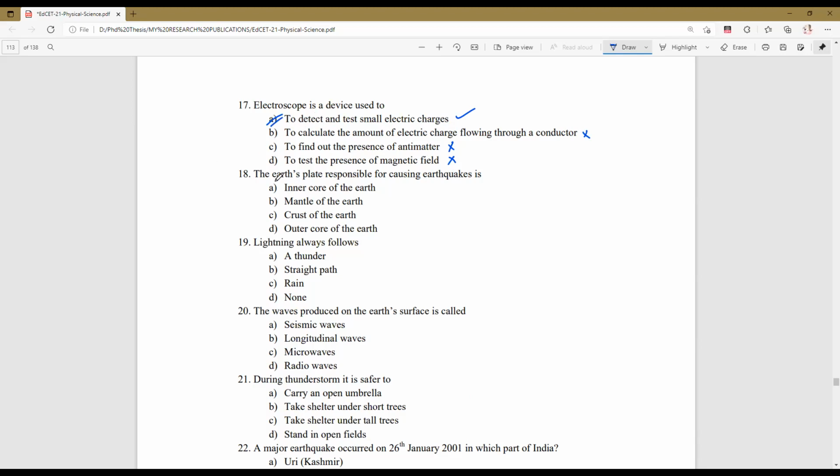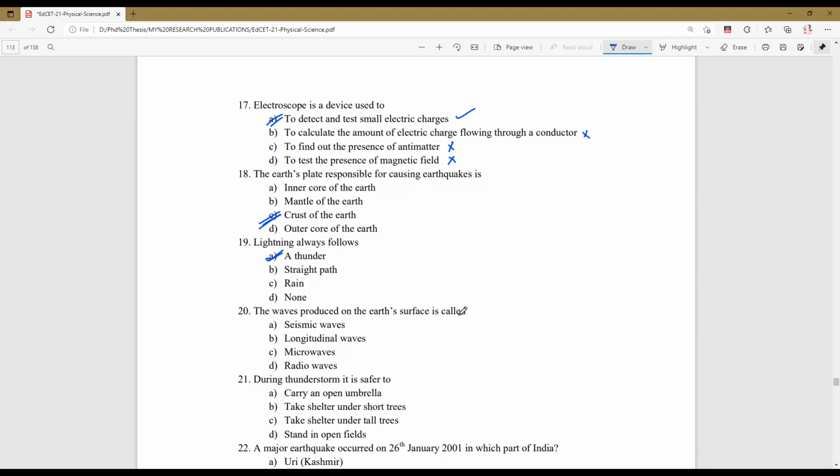Similarly, next question we are having: the Earth's plate responsible for causing the earthquake is. I said that earthquakes take place where? Earthquake will take place at the crust of the earth. Lightning always follows thunder, straight line, rain, none of the above. Lightning always follows thunder. Whenever thunder takes place, we say that lightning occurs.